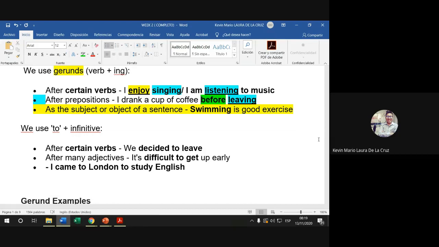Si deseamos, obviamente, como están observando, poner un verbo con ing, antes de él debe haber una preposición, ¿correcto? Allí sí se puede agregar el verbo con ing, pero antes de ello debe haber una preposición como before, como for, como with, como up, y así sucesivamente como mencionado. ¿Ok? Drink a cup of coffee before leaving. Bebí o tomé una taza de café antes de salir. Igual no cambia la traducción del verbo ando endo, ¿no? Sí es el verbo tal cual. Ok.